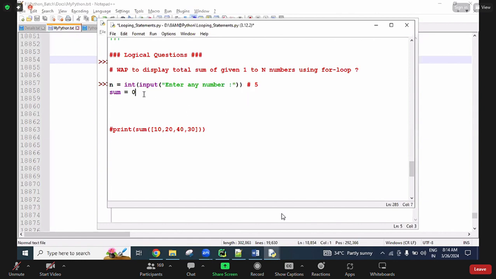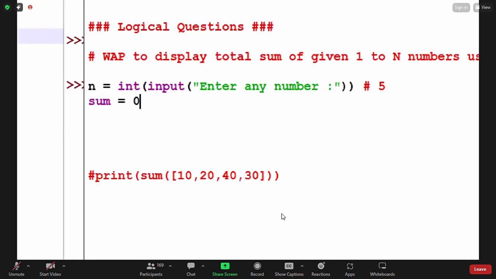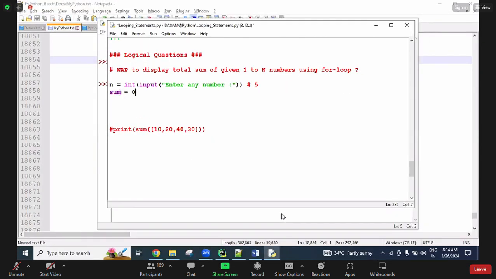Whatever you are seeing in this color, these are all predefined functions. Maximum, if possible, guys, try not to use predefined names as your variable or identifier names.